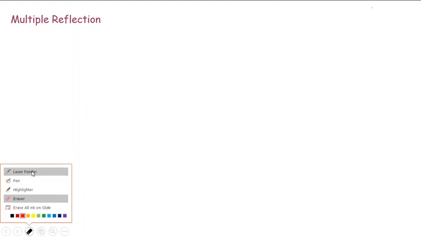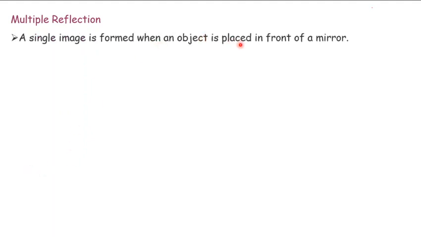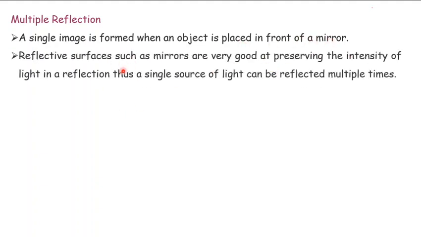I will be explaining that. So a single image is formed when an object is placed in front of a mirror. Reflective surfaces such as mirrors are very good at preserving the intensity. That is, when the image of an object is formed on a mirror, its intensity is preserved, and this will serve as the source for another mirror.